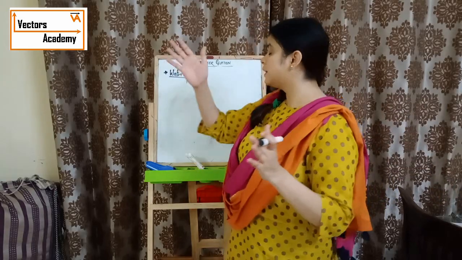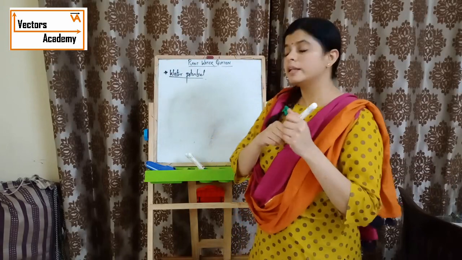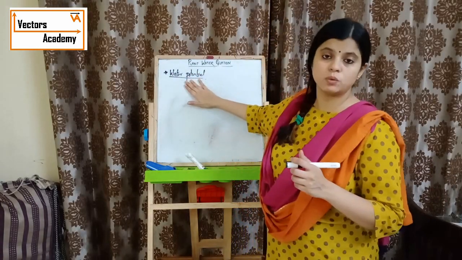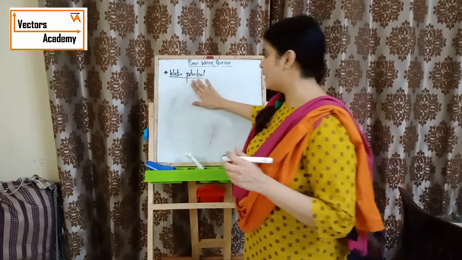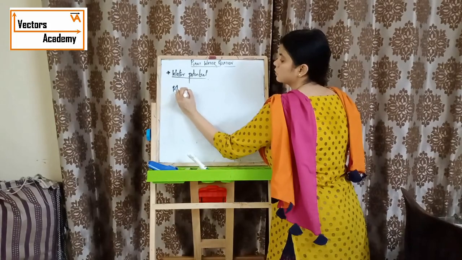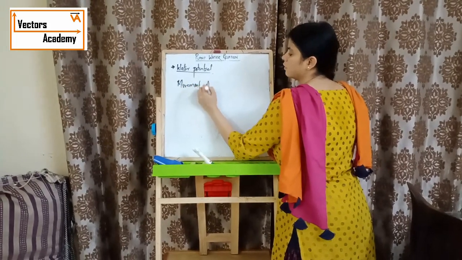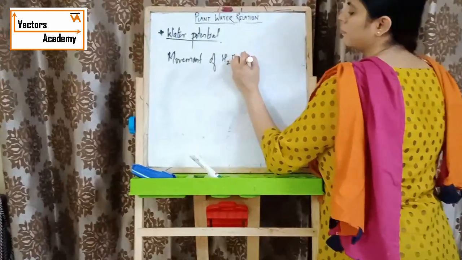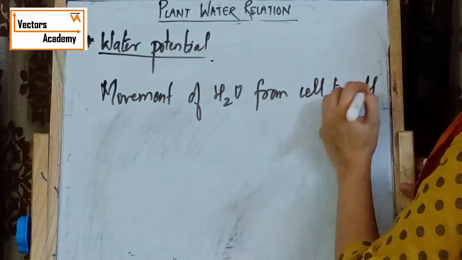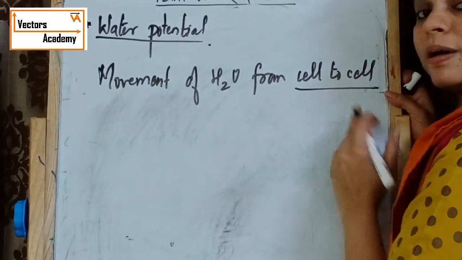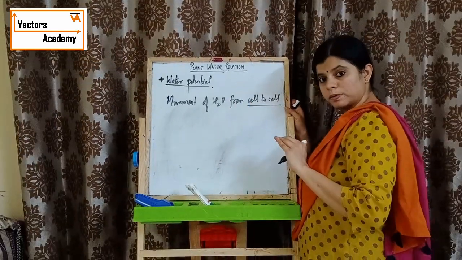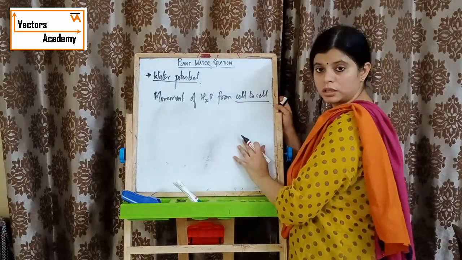How does their movement occur? It occurs with the help of water potential. Water potential helps the movement of water from cell to cell. But how? How does this flow occur?